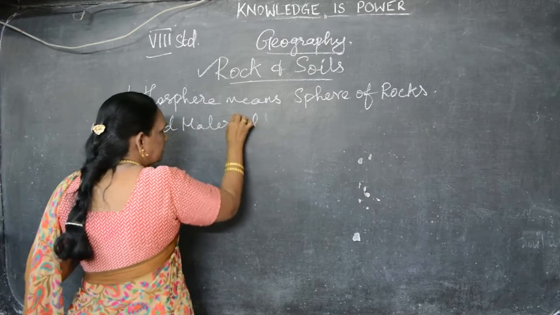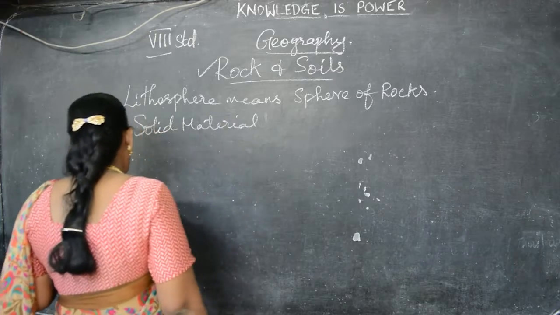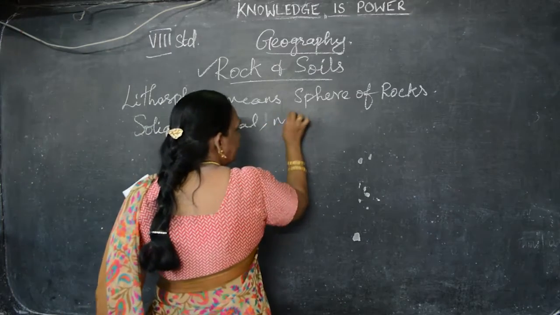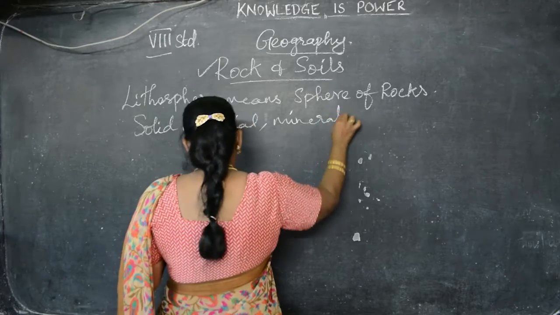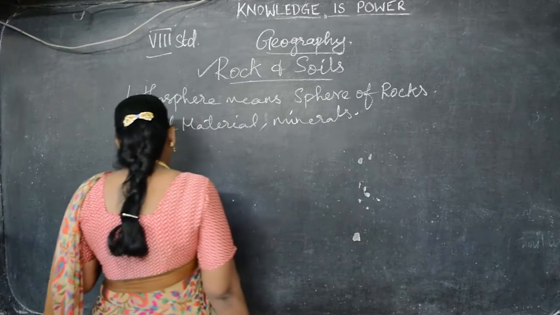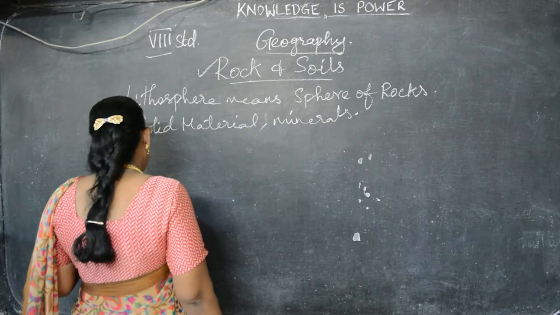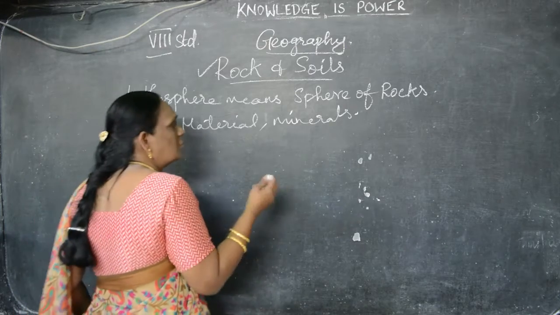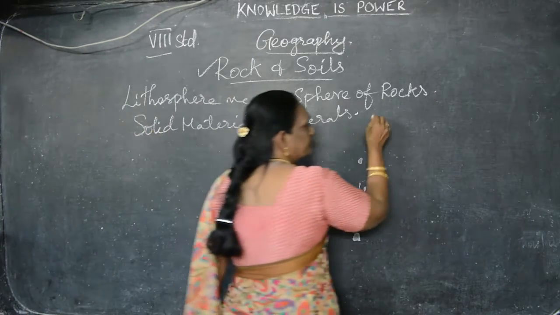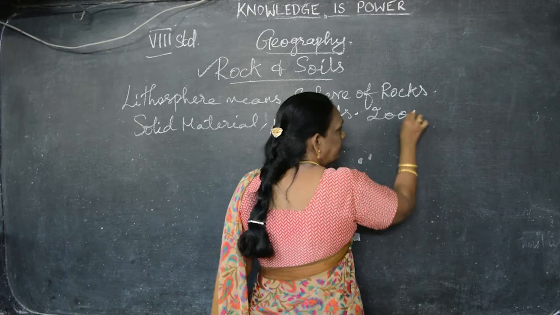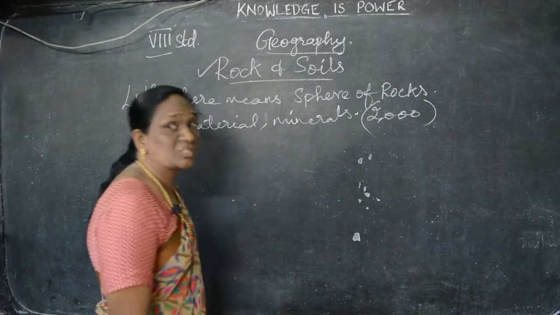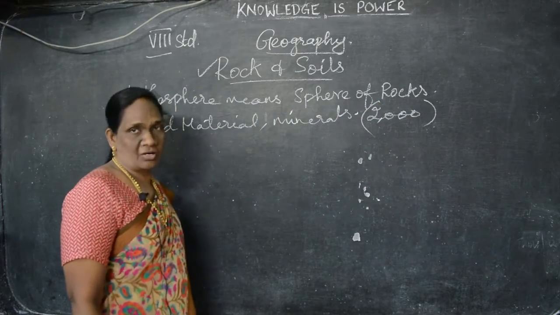How will you define these rocks? They are solid material. They contain many minerals. Understand? And we have more than 2000 types of minerals. These rocks contain more than 2000 types of minerals.